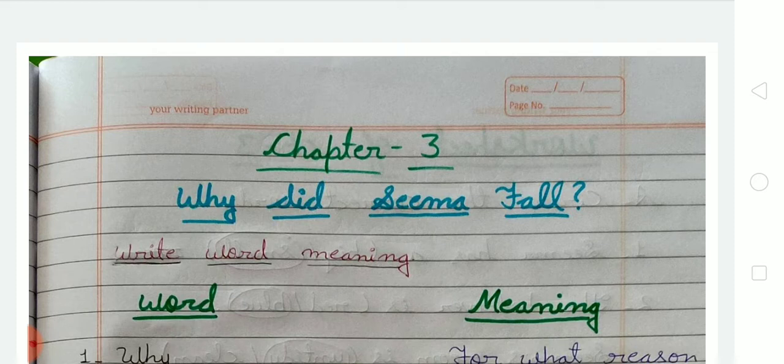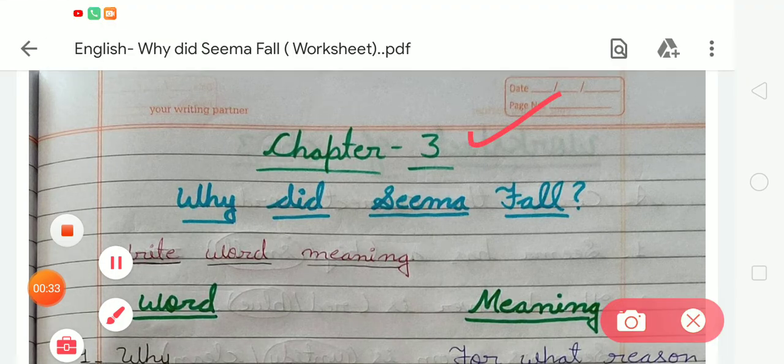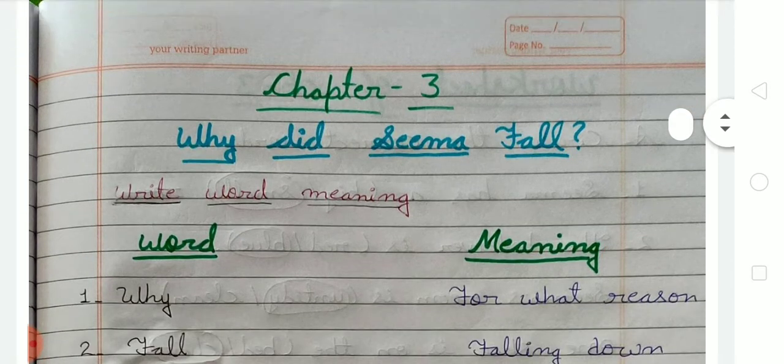Student, today we're going to write word meaning and exercises of chapter 3. So, for that, you all take out your notebooks and mention date of today. And first of all, you have to mention the chapter number. So it is chapter number 3. And after that, you have to write the name of chapter. So tell me what's the name of chapter. So we have to write why did Seema fall.